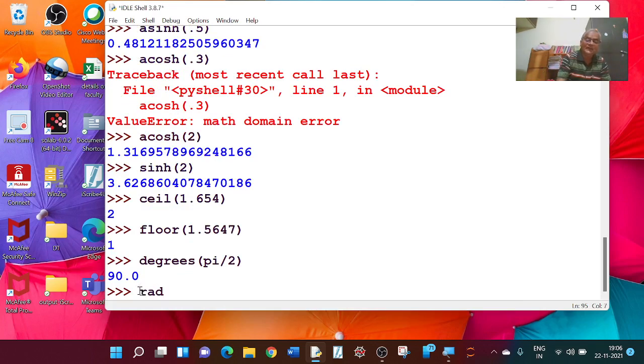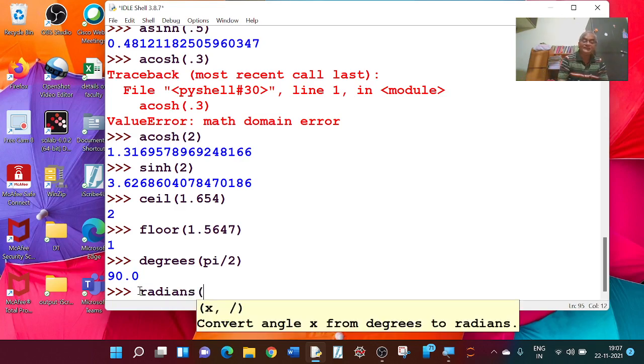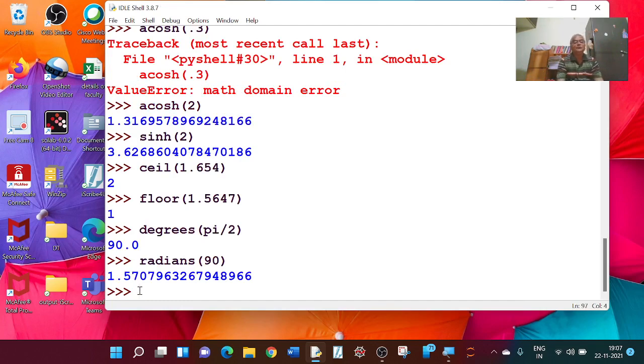The command is radians, say 90. This is equal to 1.57. This converts degrees in terms of radians, and the other converts radians in terms of degrees.